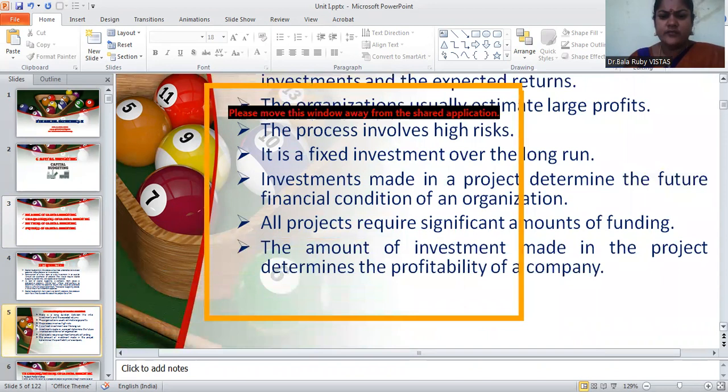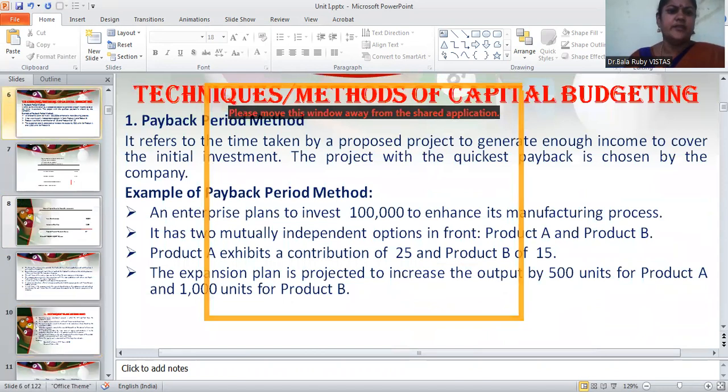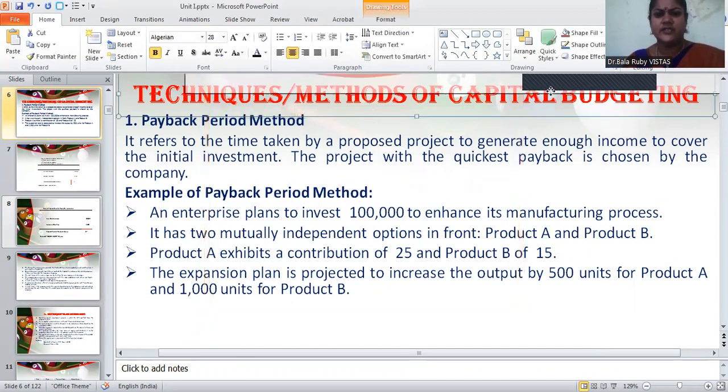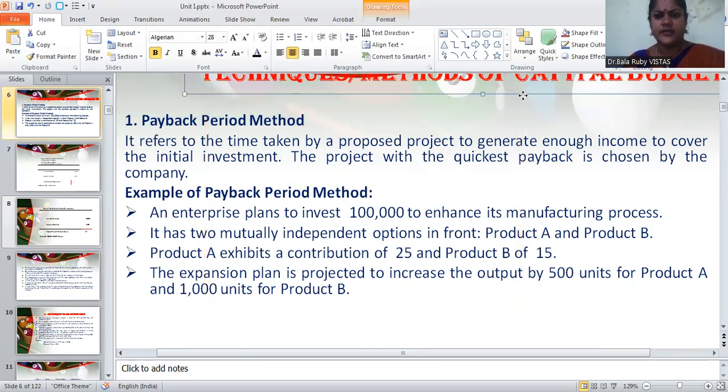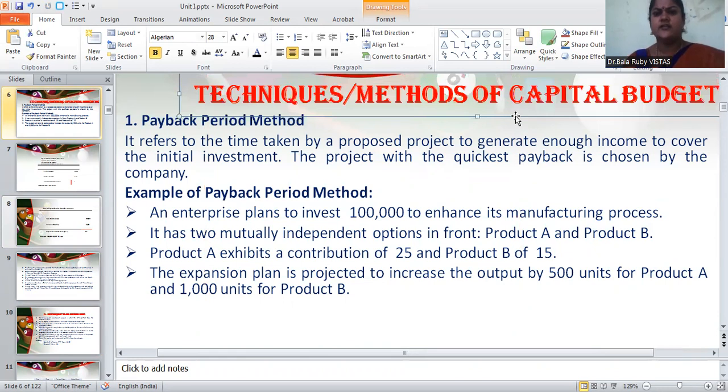At the same time, the amount of investment made in the project determines the profitability of a company. Now, very carefully, we are going to discuss the techniques or methods of capital budgeting.